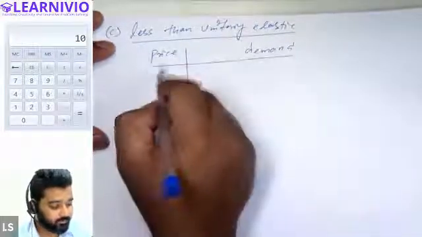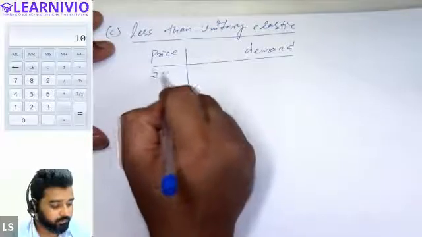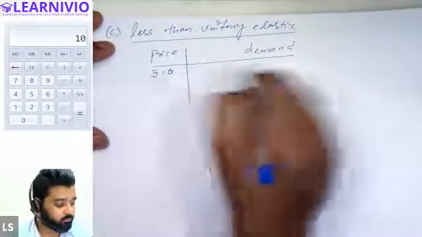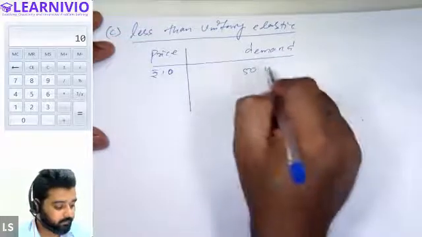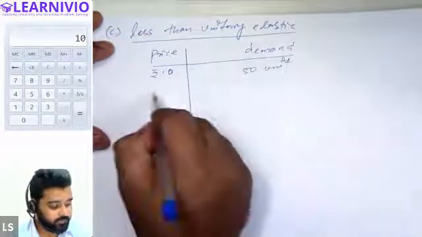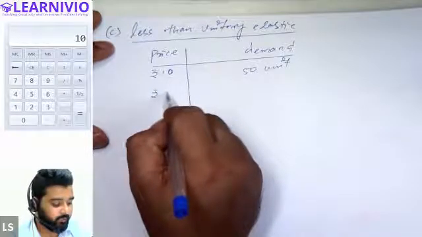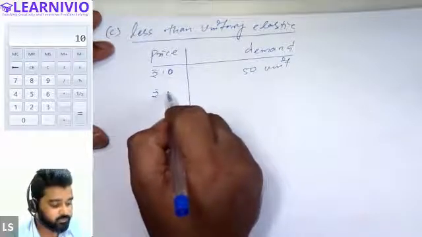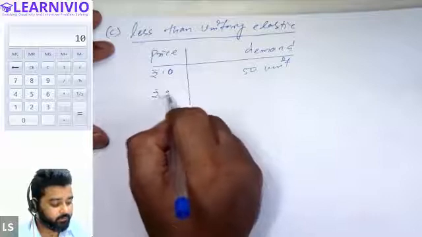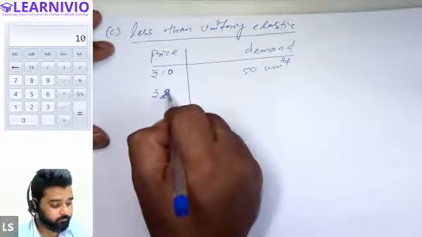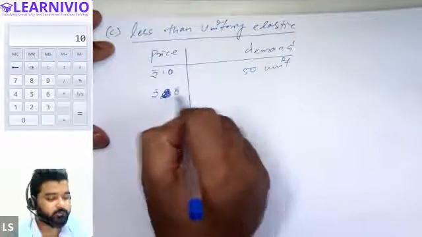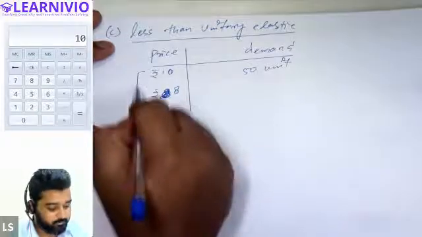So let's suppose price was at rupees 10 and demand was 50 units earlier. Now price is, let's say, decreasing by 20%. Basically it will lead to price now at rupees 8. Price is decreasing by 20%.